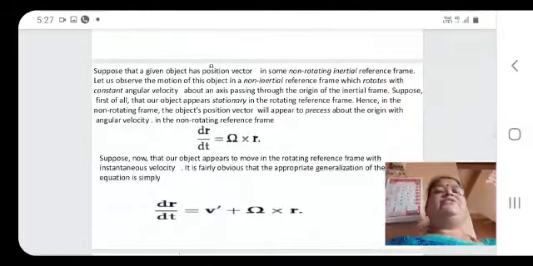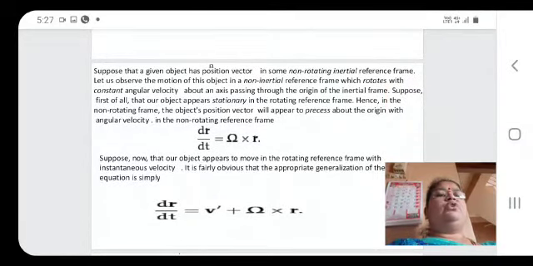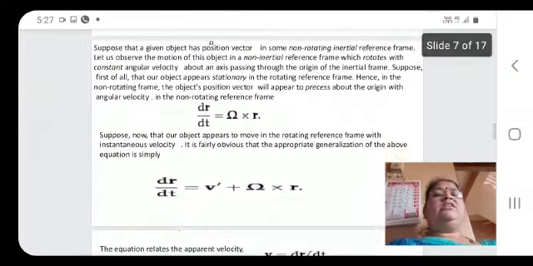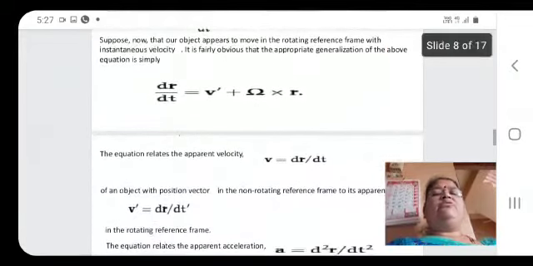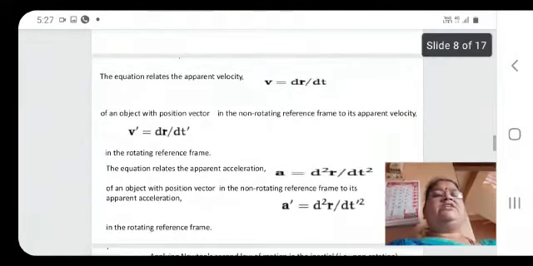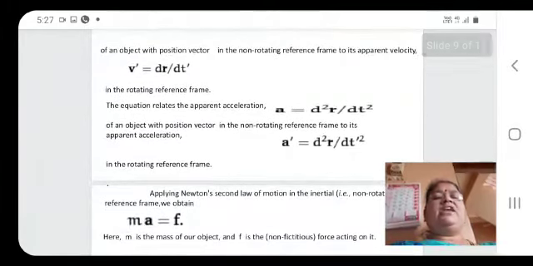Suppose that a given object has a position vector r in some non-rotating inertial reference frame. Let us observe the motion of this object in a non-inertial reference frame which rotates with constant angular velocity about an axis passing through the origin of the inertial frame. If you find dr/dt, you can write it for the rotating frame also, and this equation relates to the apparent velocity. Then from the velocity we can find the acceleration.